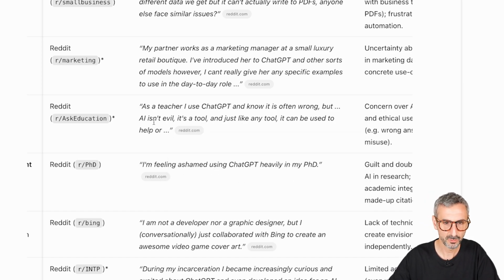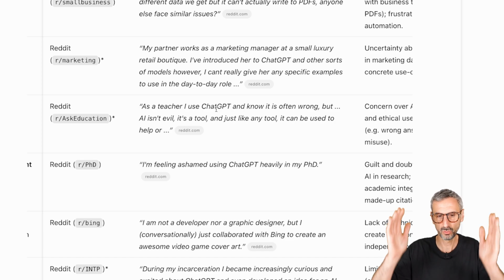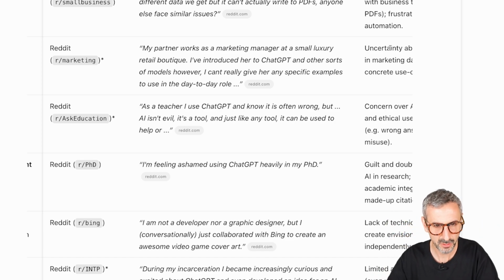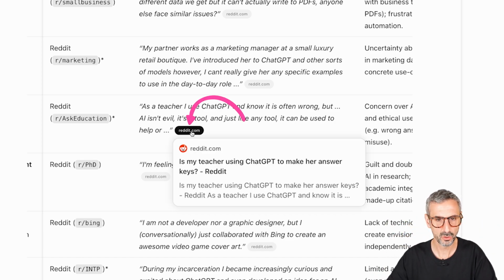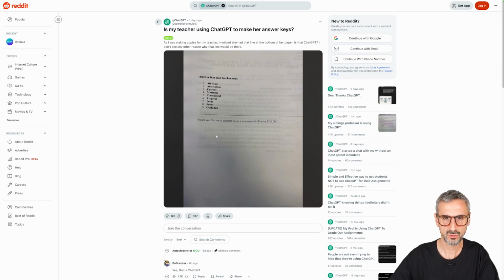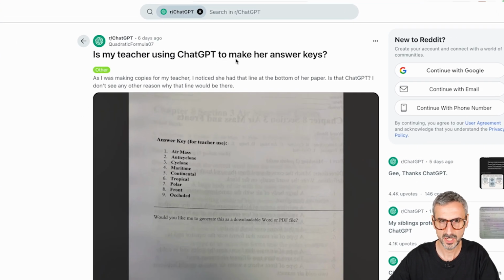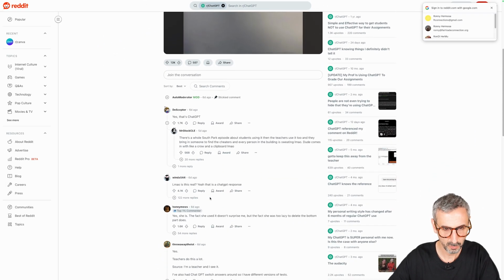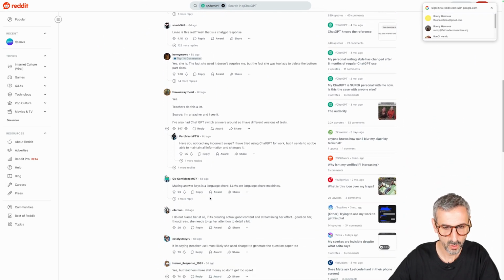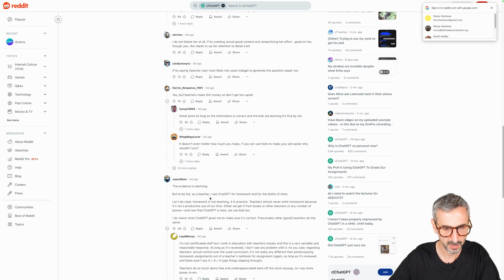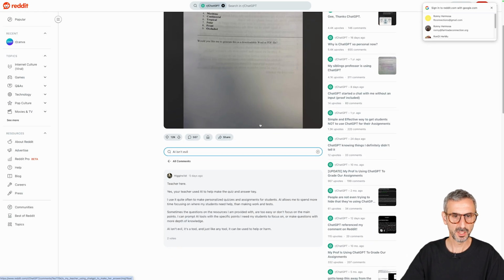So I don't have the full quote. It's been limited to a certain amount of characters, but I do have the source right here. So if I click here, I will jump straight to the actual subreddit. "Is my teacher using ChatGPT to make her answer key?" Okay, so somewhere in this thread is the quote that I have been reading. Okay, so here it is.